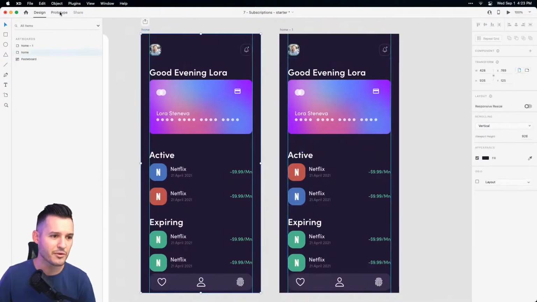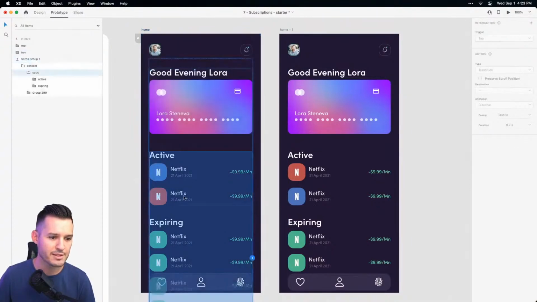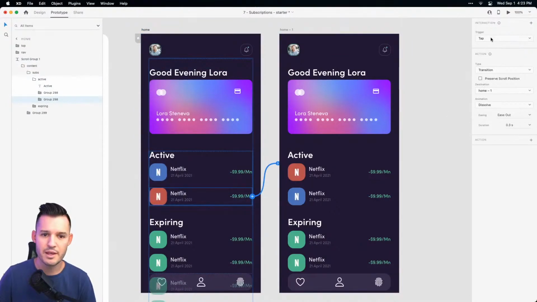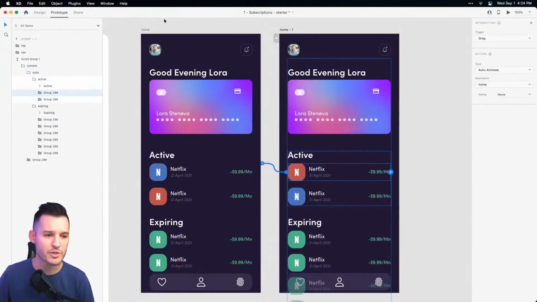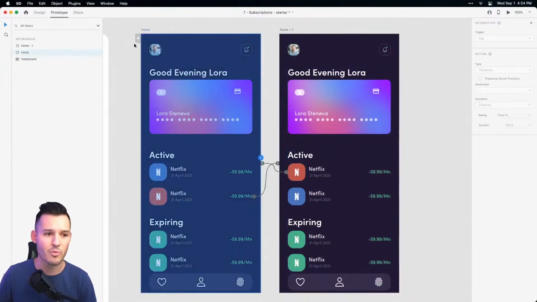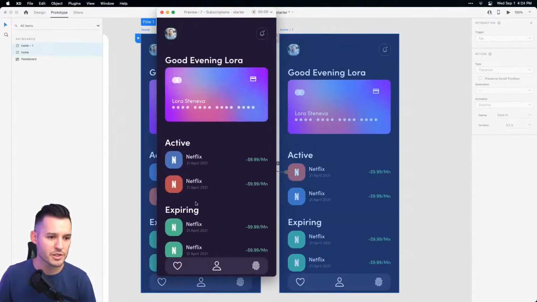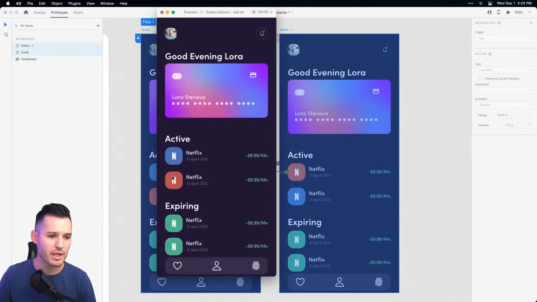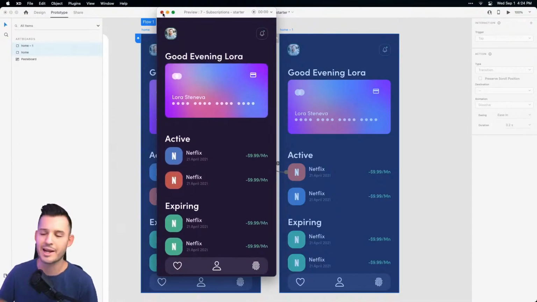And with that being said, let's head over to prototype. Let's grab our red Netflix row that we have here. We'll drag it over and we'll just say on drag, we want to auto animate to 1. And then let's do the same thing right back here. I'm running out of time. You guys know what I'm doing, so you'll be able to do this in your homework as well. Let's set home for our flow, press play, and we're able to scroll, which is nice. And then we're also able to, if we can here, oh, it's not working. Oh, I must have messed it up. All right, I ran out of time.